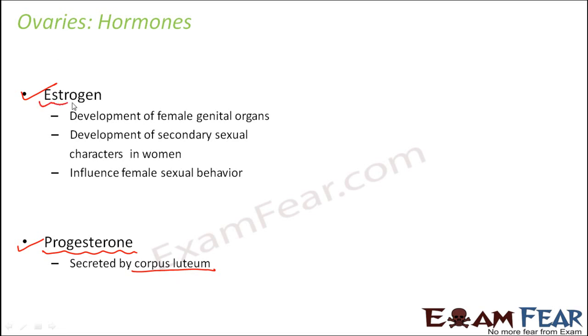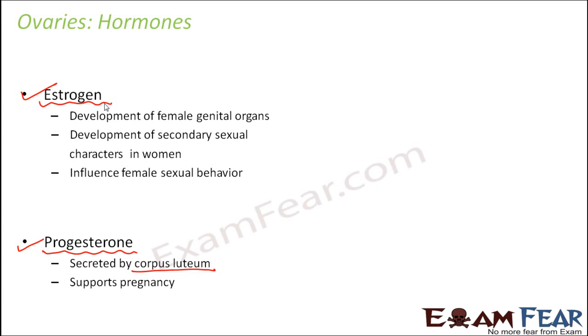Because estrogen already takes care of all the female sex organs and the secondary sexual characters, what is the need of progesterone? Now there is one additional thing which happens inside the body of a female and which doesn't happen in males. And what is that? Pregnancy, right? So progesterone supports the process of pregnancy. When a female is carrying a baby inside, a lot of other things also need to be taken care of.